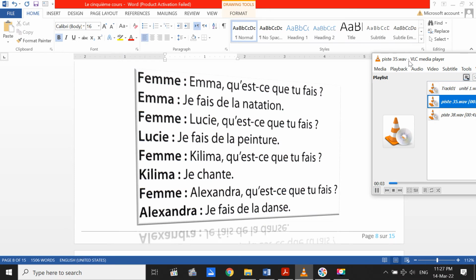Unité 3. Mes activités. Mes loisirs. Activité 2. Qui fait quoi? Écoute et dis le numéro du dessin. Emma, qu'est-ce que tu fais? Je fais de la natation. Lucie, qu'est-ce que tu fais? Je fais de la peinture. Kilima, qu'est-ce que tu fais? Je chante. Alexandra, qu'est-ce que tu fais? Je fais de la danse.